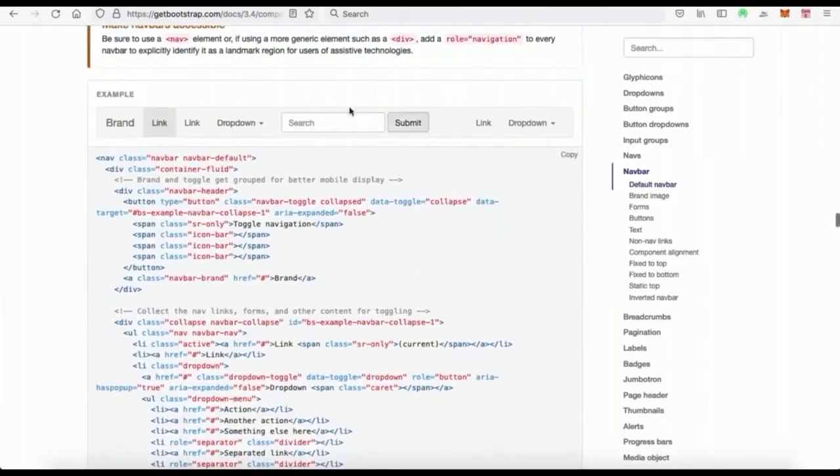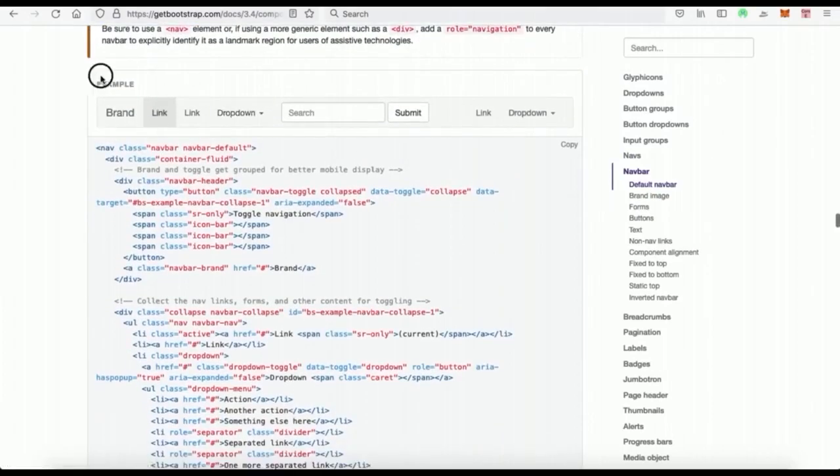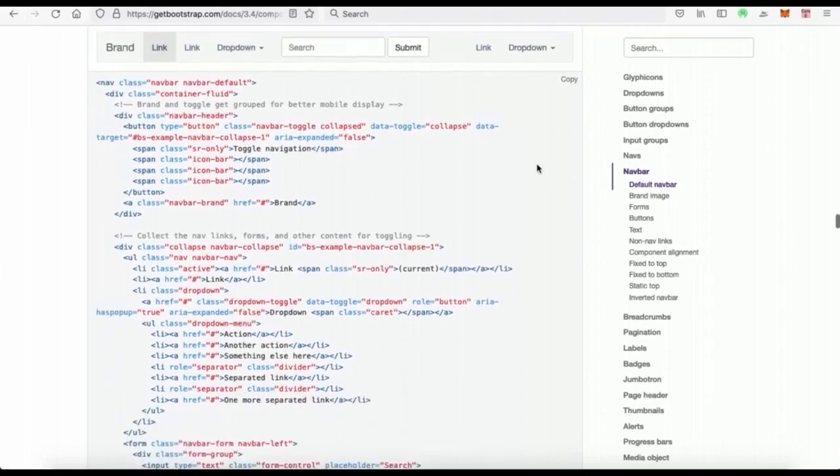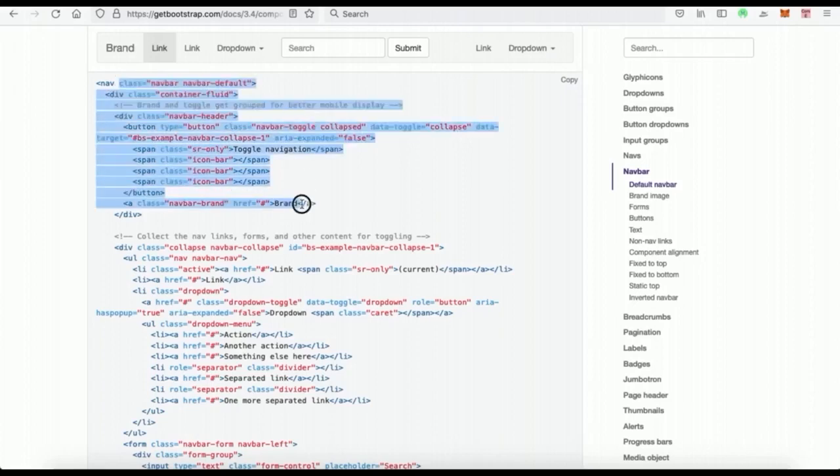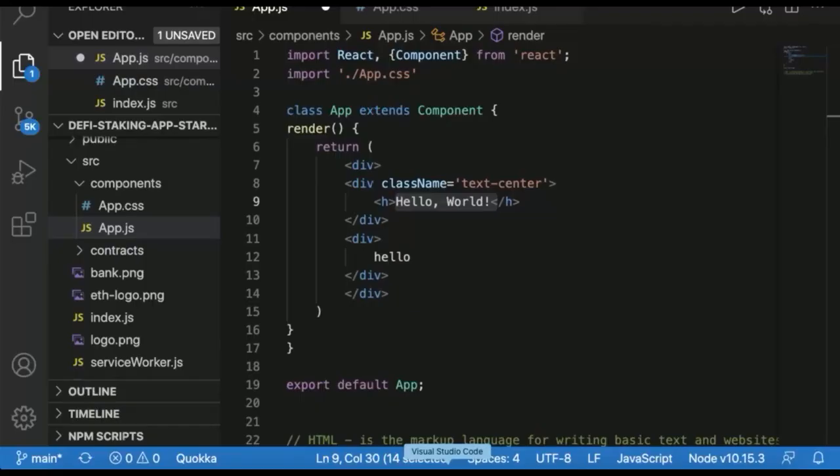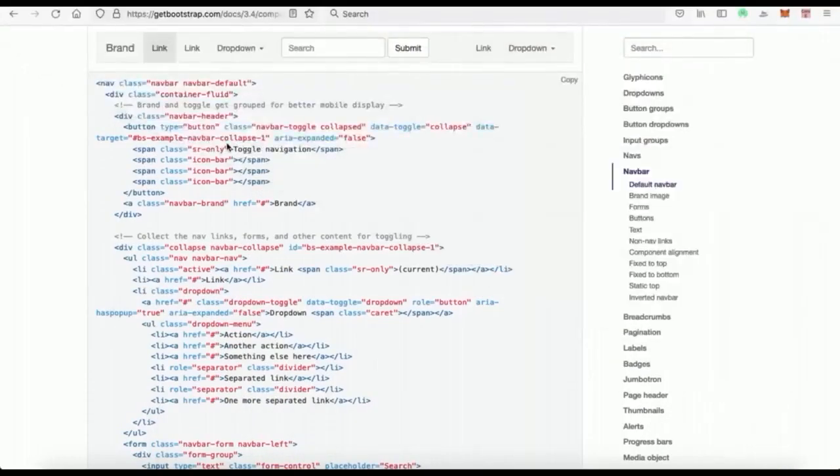If I scroll down a little bit, we can see an example here of a nav. We have an example of what it is, and then we have an example of the code underneath, and we can even copy the code. Now, the important thing is not to copy the code because this actually would go into an HTML file. But remember, we're going to be using React, and that's different. Instead of using class, for example, we use className. But we're still going to essentially be bringing in the same type of components that Bootstrap creates, right? So navbar header, for example, or container fluid.